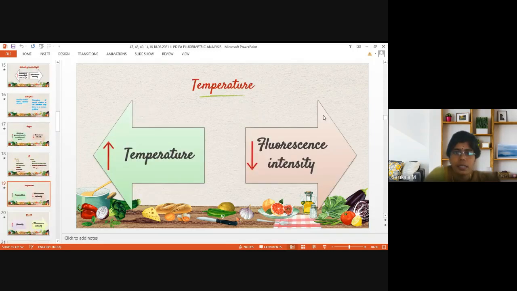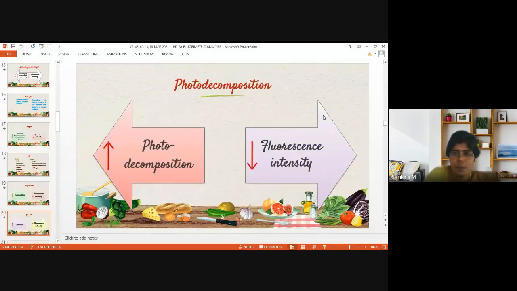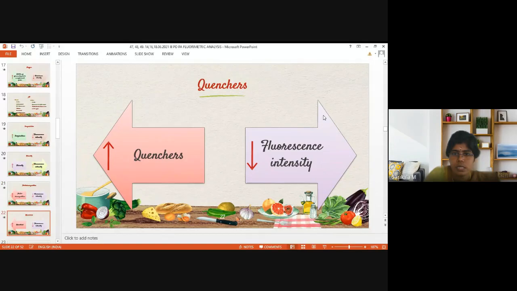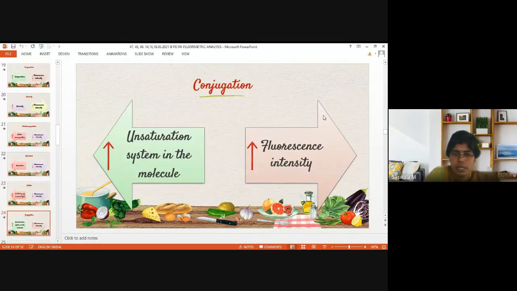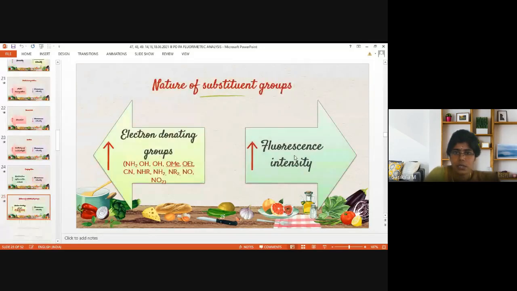And then temperature decreases fluorescence intensity on increasing the temperature. Then viscosity, it is directly proportional. Photo decomposition, indirectly proportional. Quenchers, indirectly proportional to the intensity. Then scatter also in the same way, whereas conjugation is directly proportional to fluorescence intensity. If conjugation increases, then fluorescence intensity increases.